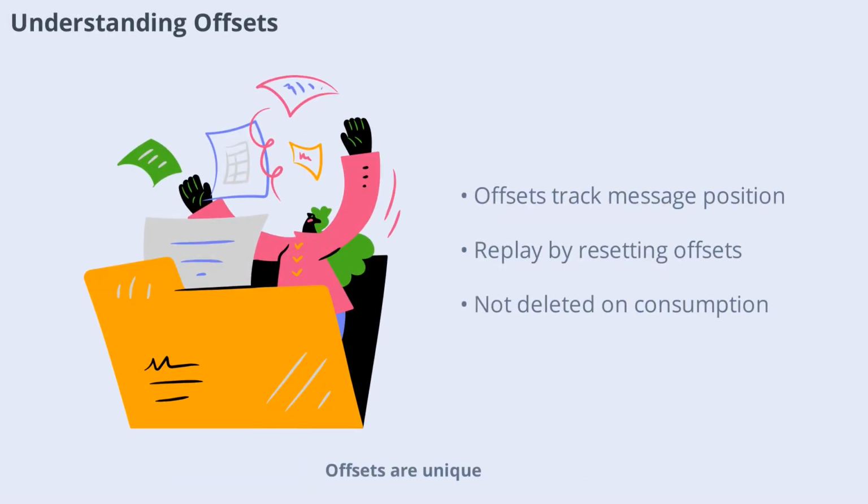Offsets are unique, sequential integers assigned to each message within a partition. They help Kafka track the position of messages. Offsets are managed per partition, not globally. Consumers commit their offsets to keep track of what they've processed, and you can replay messages by resetting offsets to an earlier position. This is a key difference from traditional queues. Messages aren't deleted upon consumption. The consumer's position is just a pointer.